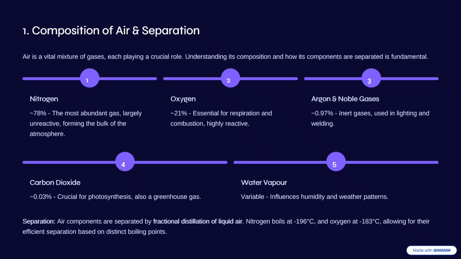Then we have argon, which boils second with a boiling point of negative 186 degrees Celsius, and lastly is oxygen at negative 183 degrees Celsius, allowing for efficient separation based on distinct boiling points. So that's just a point I've repeated there.